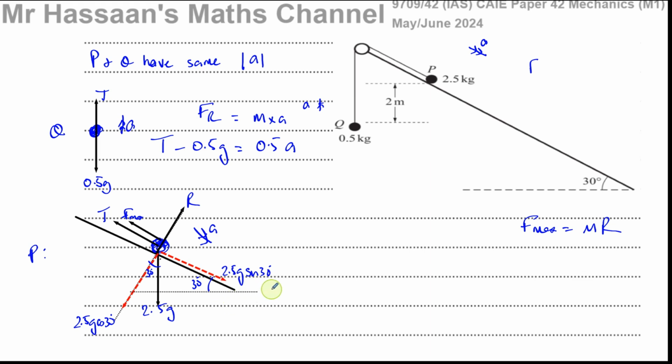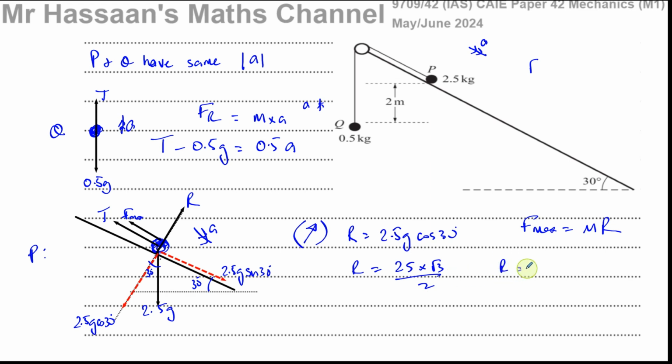Now we need to know what the value of F max is. F max is mu R. So we need to find what R is. If I resolve perpendicular to the plane, we can see R is equal to 2.5 G times cosine 30. So that's going to be 25 times root 3 over 2.